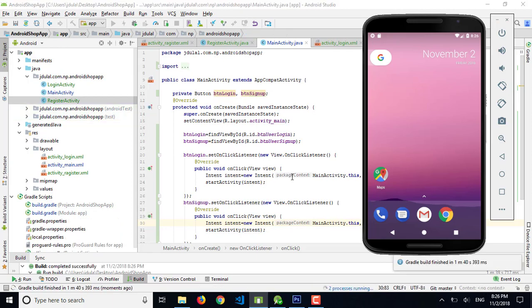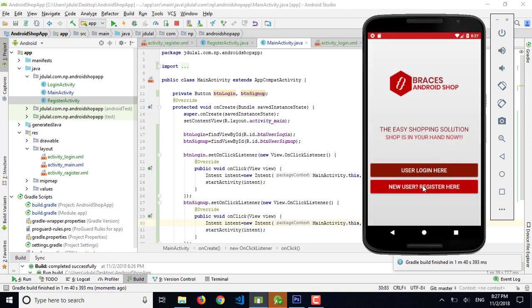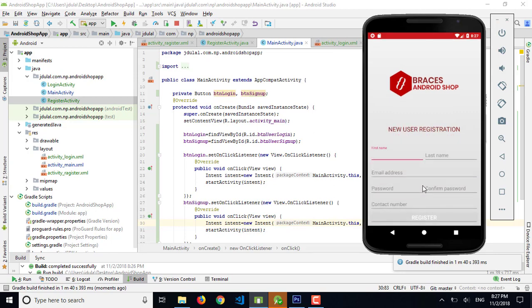Okay, the app is installing now in our emulator, and let's wait for the app to be online, and it's running here. Let's go to the new user registration here. Okay, so we forgot to set the background to the register button, and most of the things are okay.